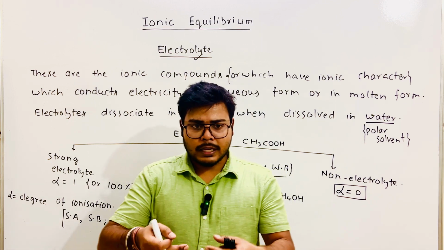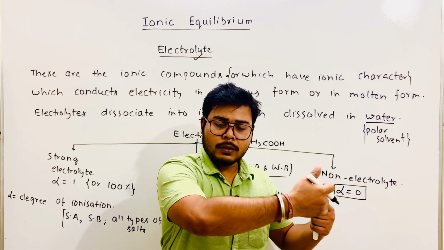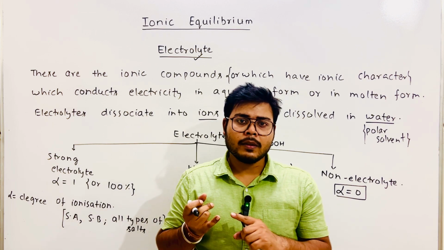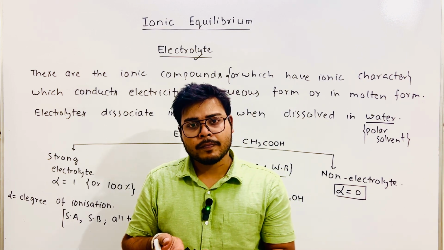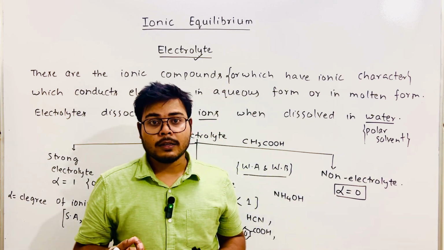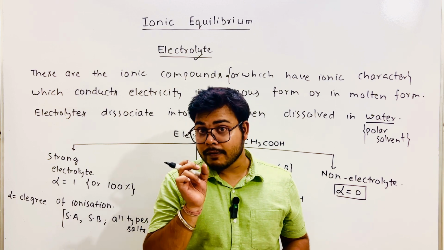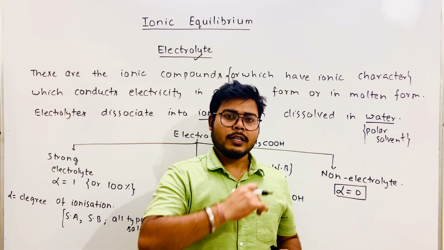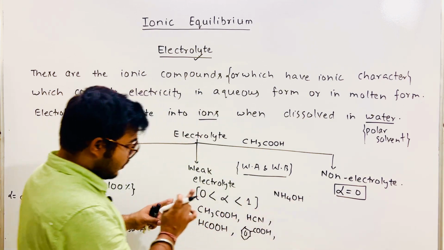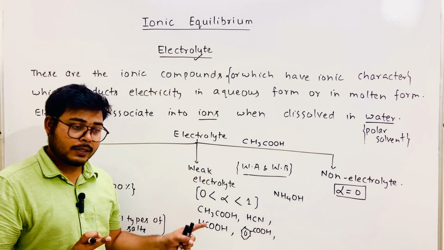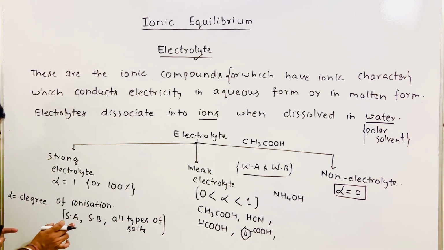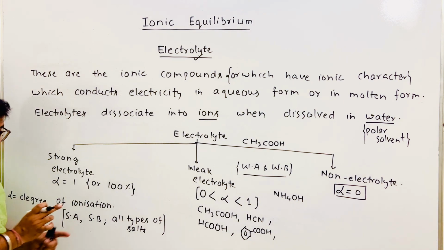But later on in this chapter, as we move further, we will study different types of acid-base theories. We will study three types of theories to define acid and to define base. There I'll give you more examples because there are so many examples of acids and bases. That is very, very important. So in the upcoming lecture I'm going to give you more examples, but as of now, memorize all these examples. Remember all these examples. These are categorized as weak acid and weak base. Here, these are categorized as strong acid and strong base, and all types of salts.